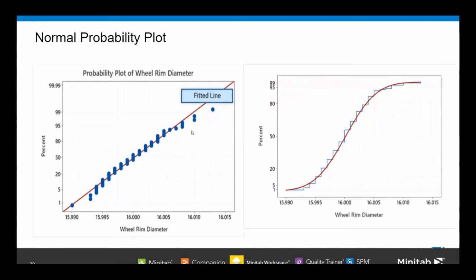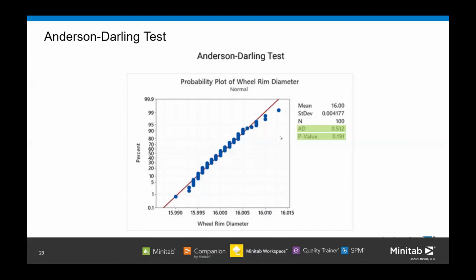So typically what we do, we go for an Anderson-Darling test in Minitab, and let's go and do this. We'll see how to do the Anderson-Darling test to see if your data is normal or not. Let me share my Minitab screen with you.